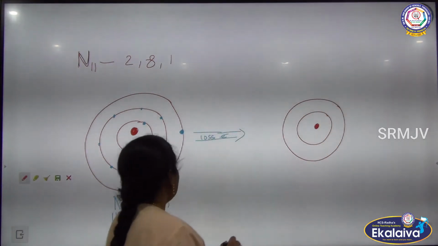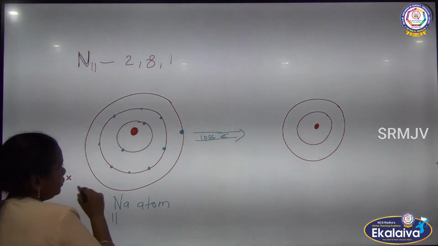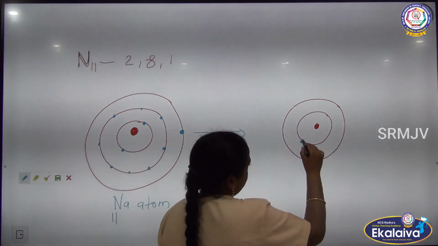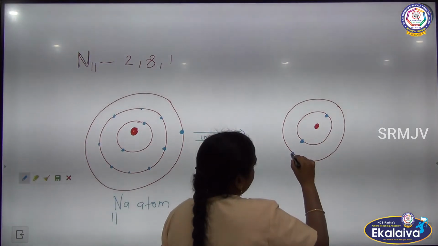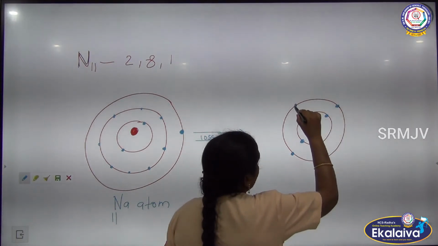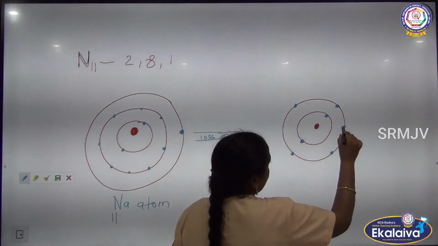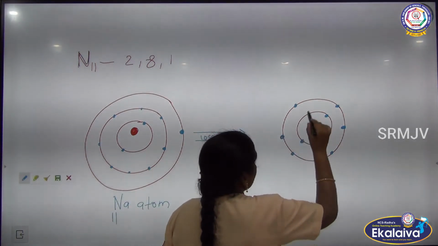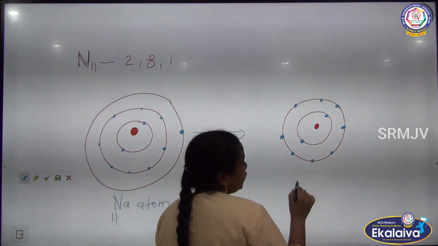So now, by losing one electron, how many electrons are in the inner first shell? 2 electrons, and the next shell 8 electrons. 1, 2, 3, 4, 5, 6, 7, 8.